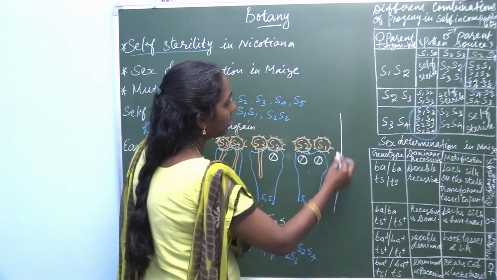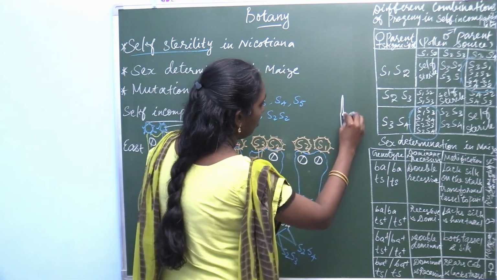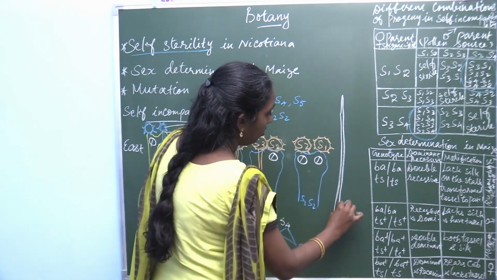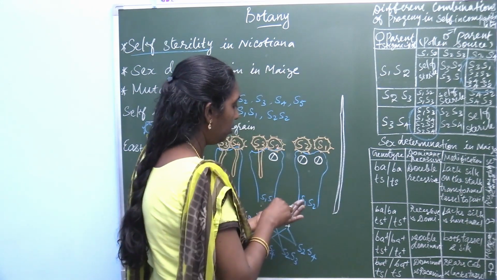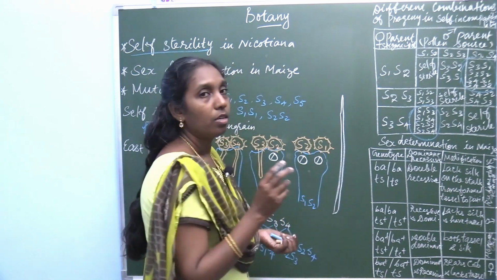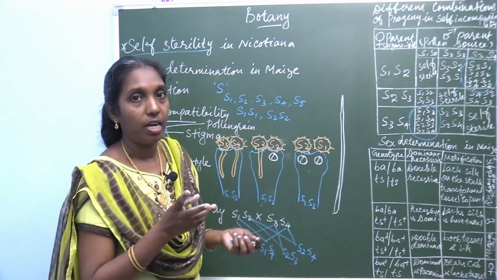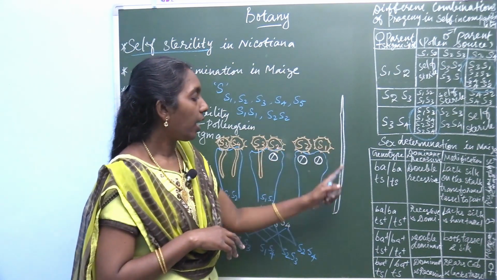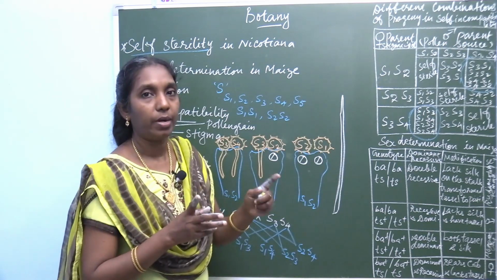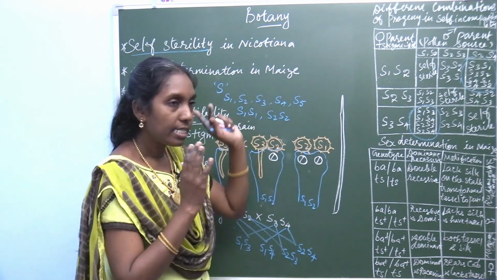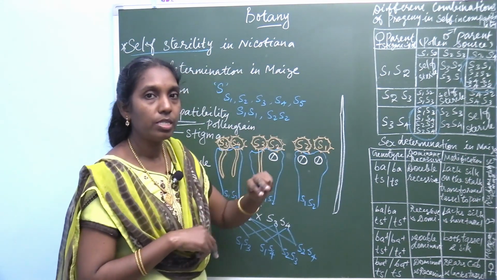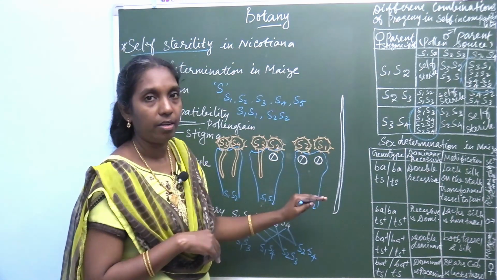It develops monoecious, unisexual flowers. Male flower and female flower are separate, it is not bisexual. The same plant produces male and female inflorescence.